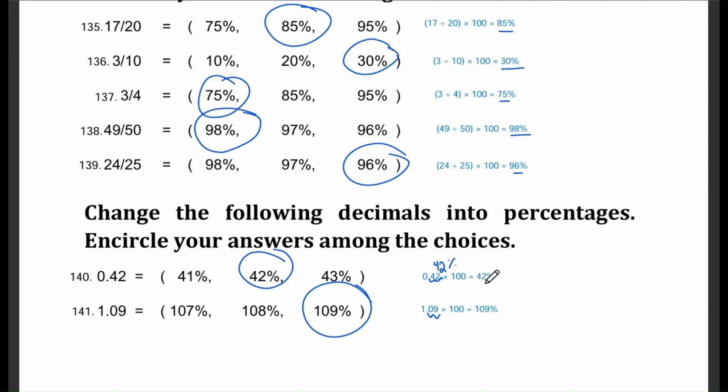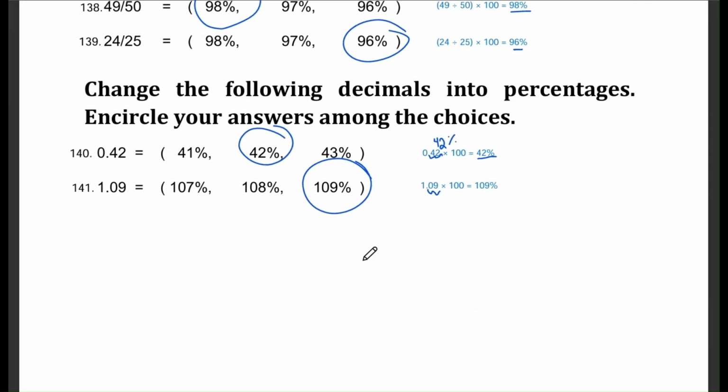To find this, we simply multiply the decimal 0.42 by 100, which moves the decimal 2 spaces over, and that equals 42%. And lastly, question 141. We are converting the decimal 1.09 to a percentage. The options are 107%, 108%, and 109%. The correct answer is 109%. And like the previous problem, we just multiply the decimal 1.09 by 100, which moves the decimal 2 spaces over to get us to 109%.